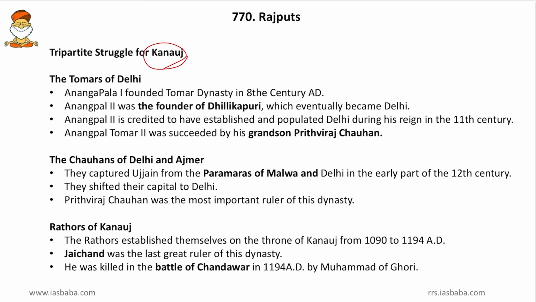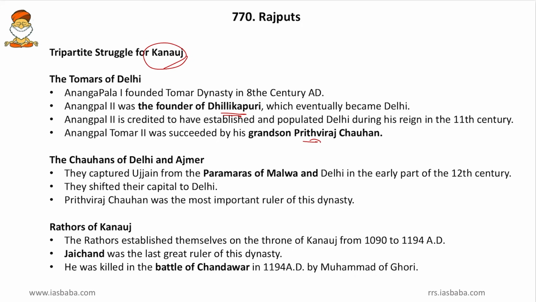Now come to the Tomars of Delhi. Friends, Anangapala founded the Tomar dynasty in 8th century AD. Then Anangapala II was the founder of Dilli ka Puri, which eventually became Delhi. So Tomars were the founders of Delhi city. Anangapala II is credited to have established and populated Delhi during his reign in 11th century. Then Anangapala Tomar II was succeeded by his grandson Prithviraj Chauhan. Prithviraj Chauhan, a famous ruler who fought the Battle of Tarain, is worth remembering.